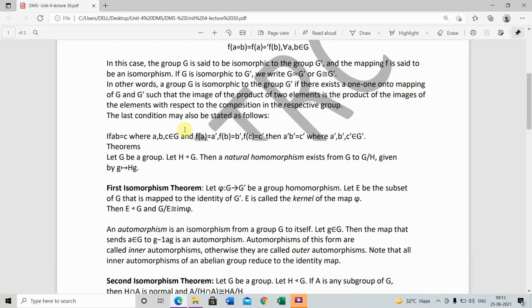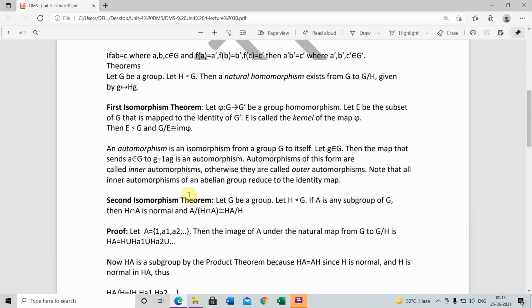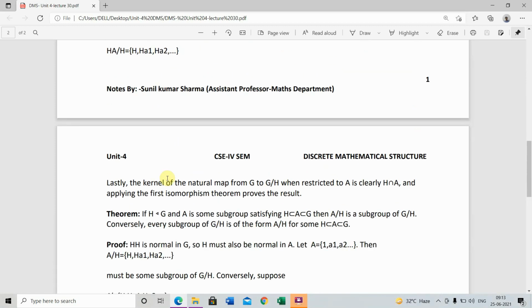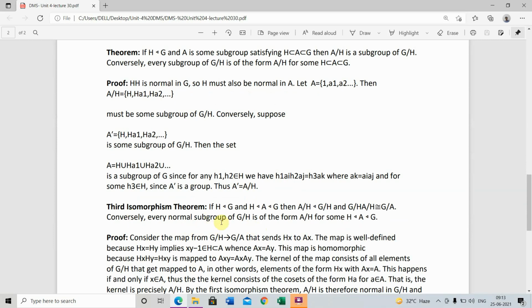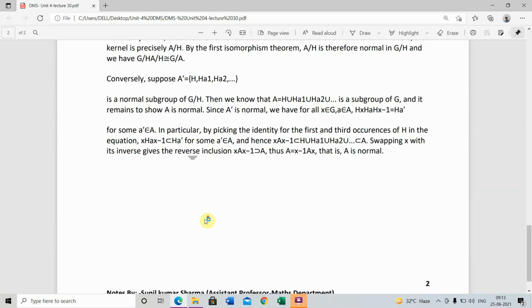Then also we study the natural homomorphism and the first isomorphism theorem, then the second isomorphism theorem and its proof also. Then the theorem: H is a normal subgroup of G and A is some subgroup satisfying H subset of A subset of G, then A/H is a subgroup of G/H. Or conversely, every subgroup of G/H is of the form A/H for some H subset of A subset of G. Also the third isomorphism theorem.